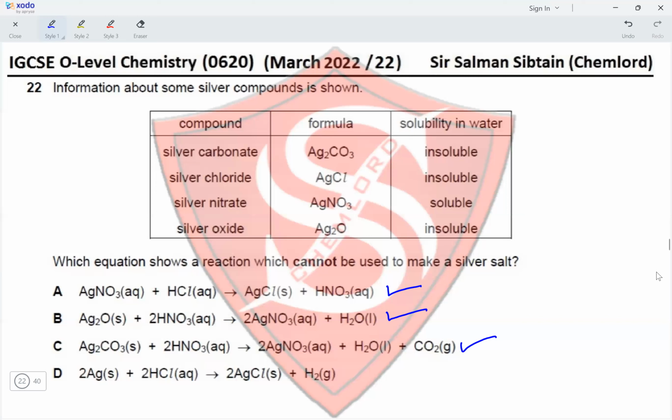And the last one is silver metal reacting with HCl producing silver chloride and hydrogen gas. Now, silver is less reactive than hydrogen. It cannot displace hydrogen and replace it along with the chloride ion. So this reaction will not occur. Therefore, the correct option for this question is option D.